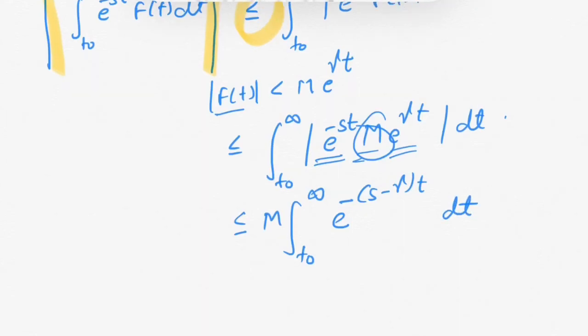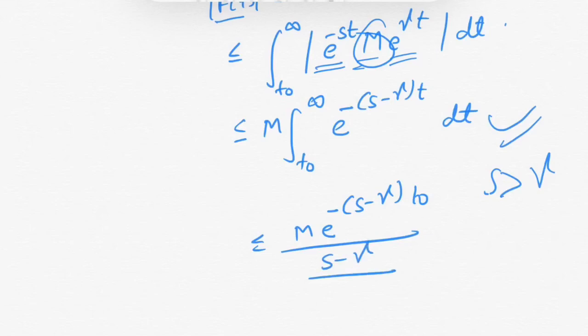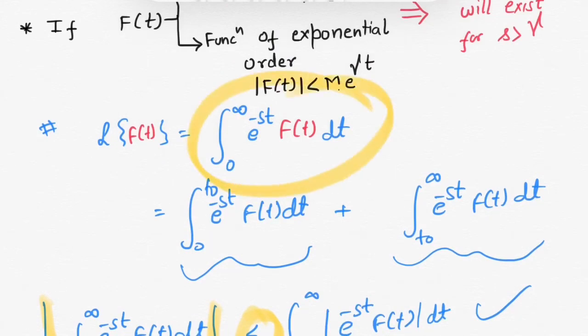This integration will only exist when s is greater than gamma. So the integration will be M into e raised to power minus (s minus gamma) t0 over s minus gamma. Hence I can say this integration will exist.